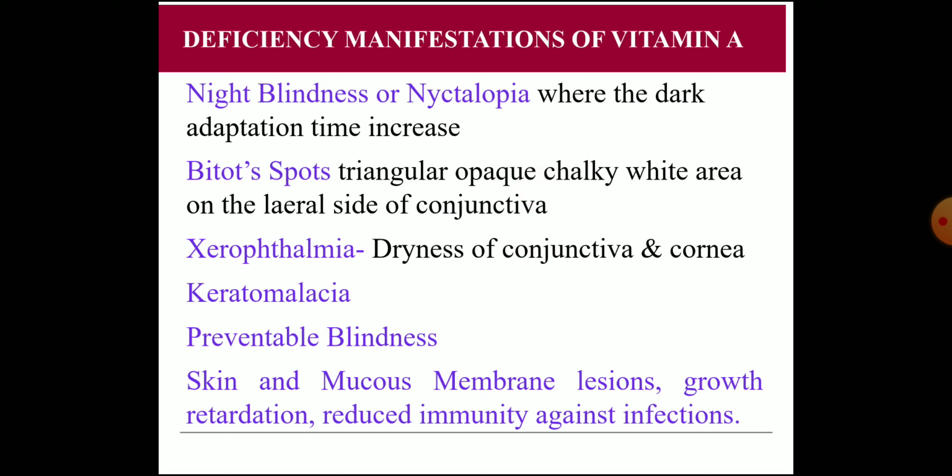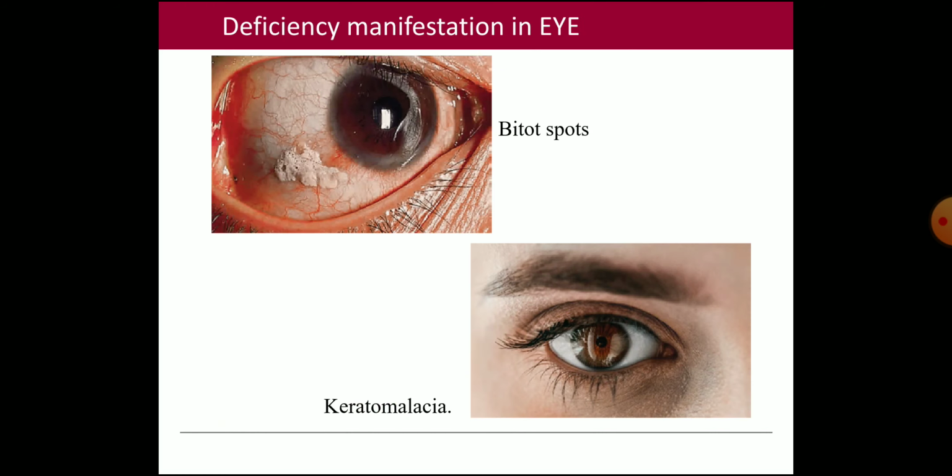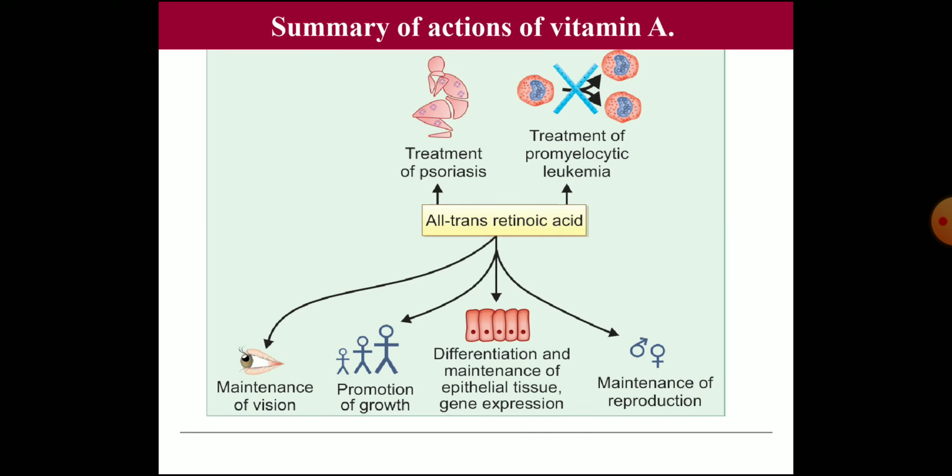Skin and mucous membrane lesions: keratinization is seen in the skin, due to the deficiency. Again, growth retardation may be there, and then reduced immunity against infection. Repeated infection can occur in the lung epithelial tissue and also in the skin, due to the reduced immunity from the deficiency of vitamin A. So here you can see the Bitot's spot, a chalky white area on the lateral side of the eyeball, and this is the keratomalacia where the corneal area is opaque.